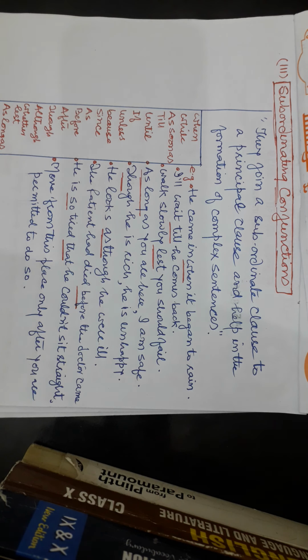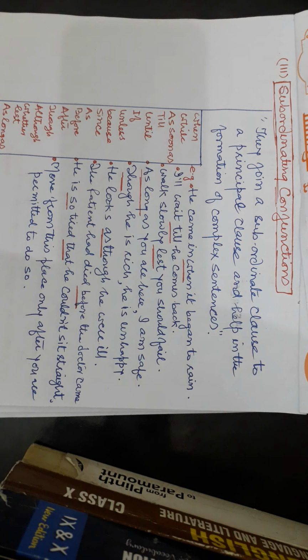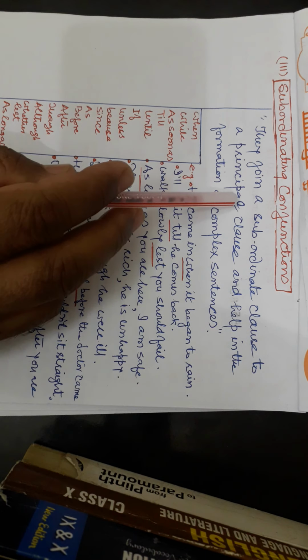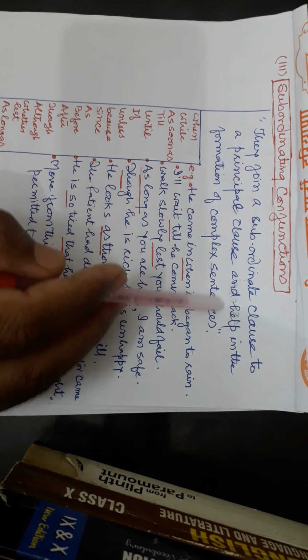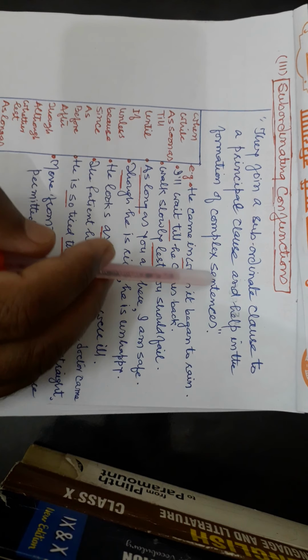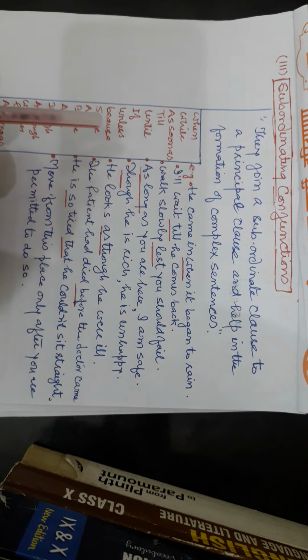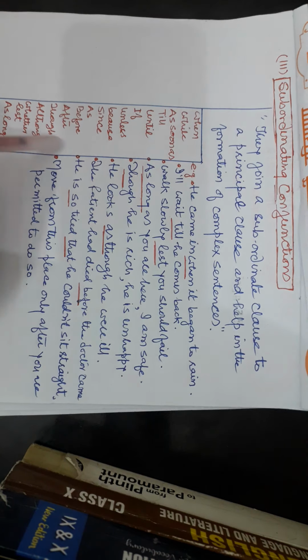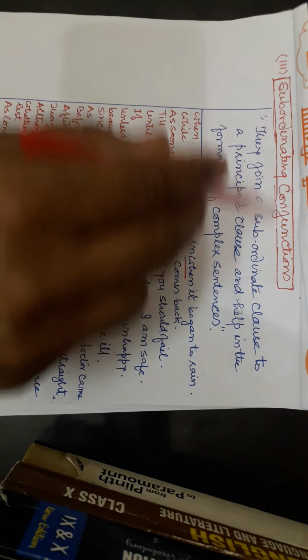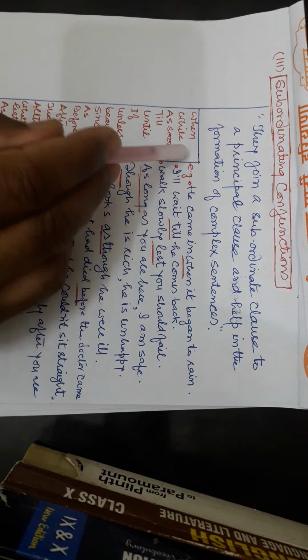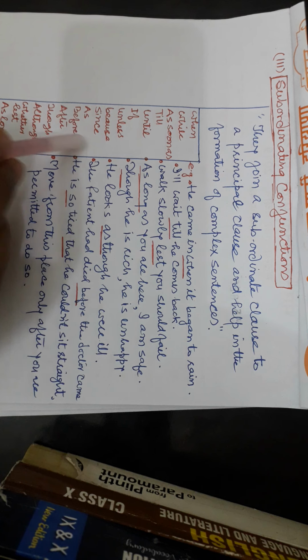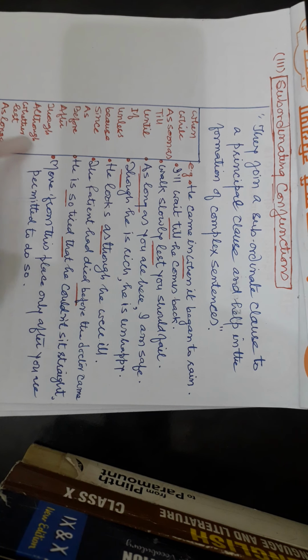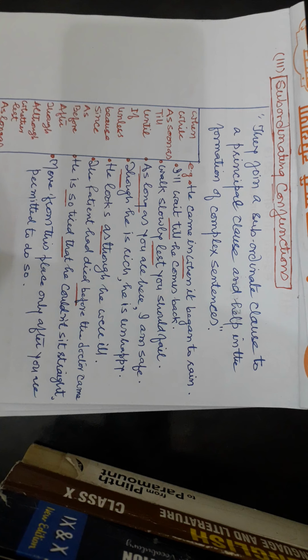Now, third is subordinating conjunctions. They join a subordinate clause to a principal clause and help in the formation of complex sentences. Clear? We use these words in subordinate conjunctions: when, while, as soon as, till, until, if, unless, because, since, as, before, after, though, although, whether, lest, as long as, as though, then, that, etc.